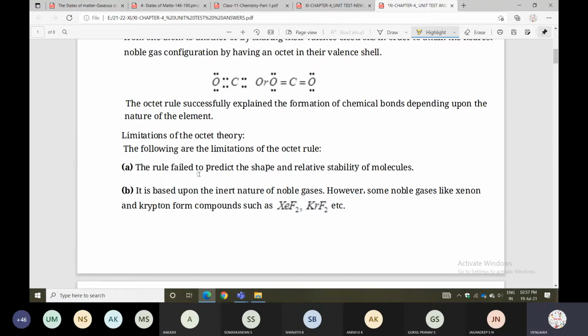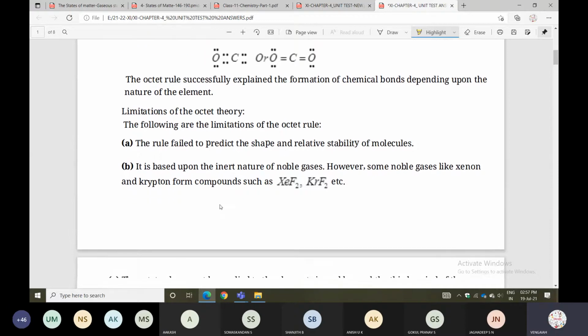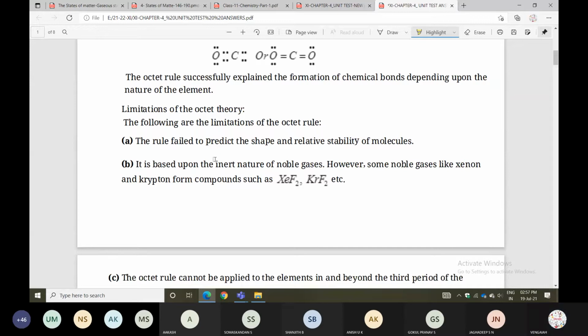What are the limitations? The rule fails to explain the shape and stability of molecules. Based on the inert nature of noble gases, noble gases like xenon and krypton also form compounds.